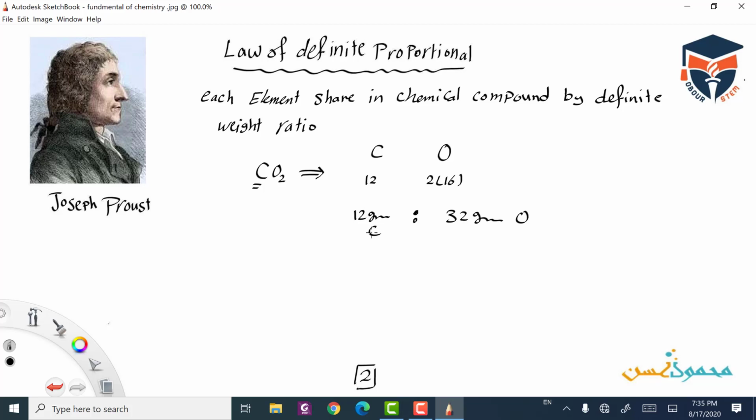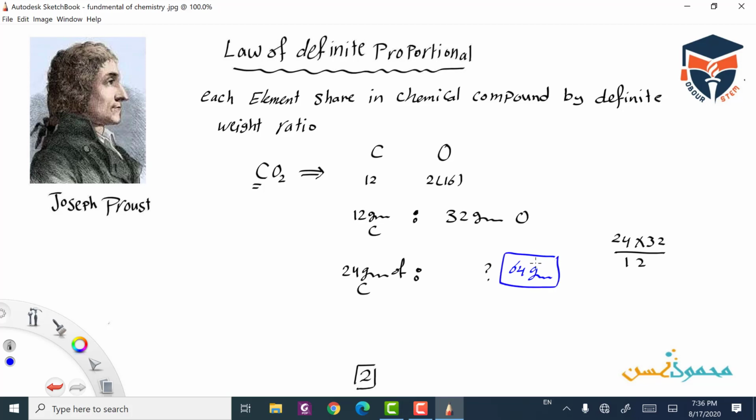If we multiply this proportion, if we say that we have 24 gram of carbon, we'll find the mass of the oxygen by cross multiplication: 24 multiplied by 32 divided by 12 gives us 64 gram.